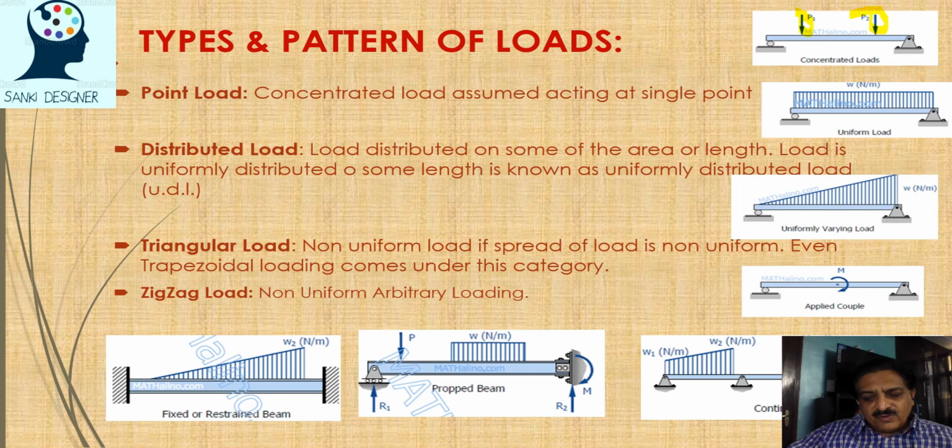Triangular load: at one end it may be 0, at the second end it is increasing gradually. So here we can have a triangular load. From here it is 0 and it goes up to here, W Newton per meter, right? And we call it a span, from here to here. So we calculate this loading divided by this span in Newton per meter. A zigzag load is a non-uniform, unknown load which all of a sudden comes to the structure.